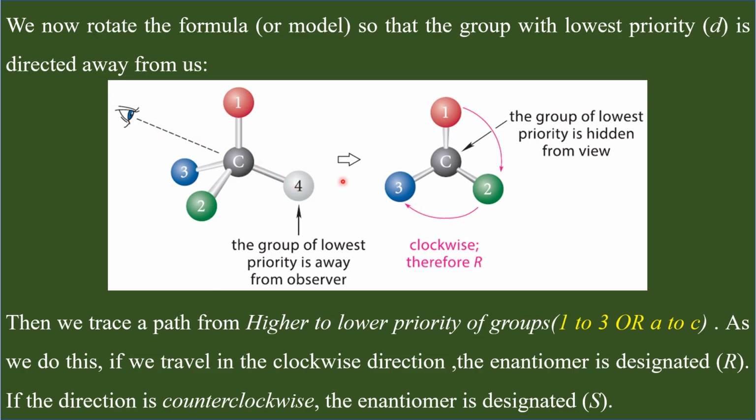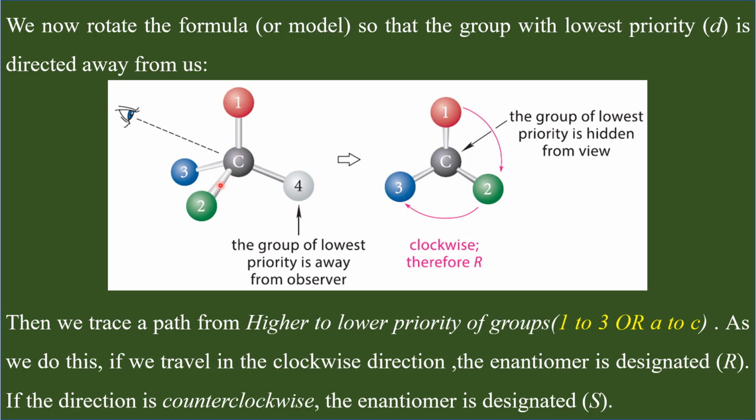So always, while you are assigning configuration, first assign the priority numbers. After assigning priority numbers, rotate the 3-dimensional structure in such a way that the group with priority number 4 is going away from you. And after that, read the numbers from 1 to 3.